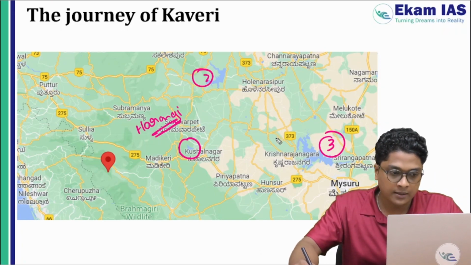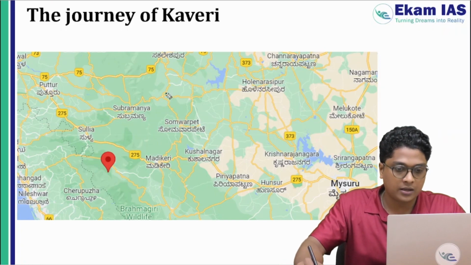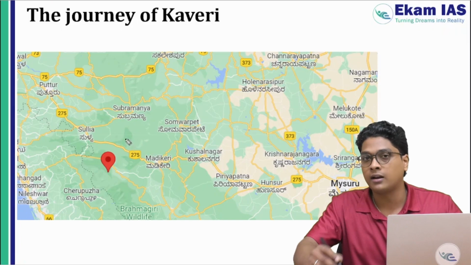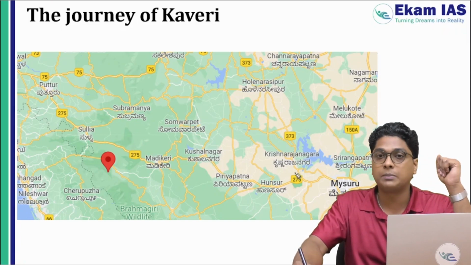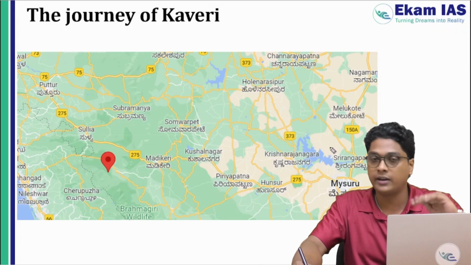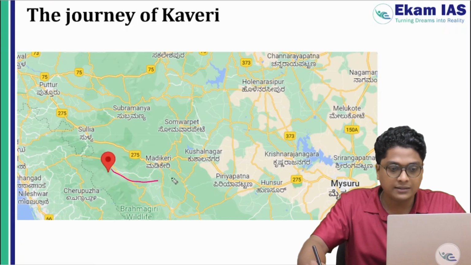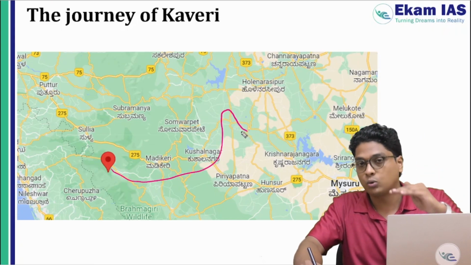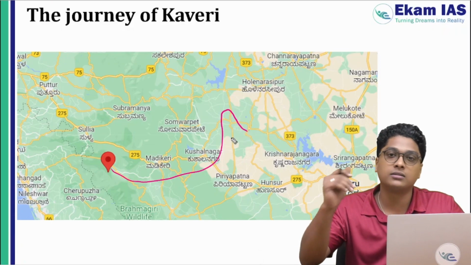Okay. So here you should understand that in this image, you can see the variation in elevation. These green color regions and the dark color regions are high elevated regions. And these are generally the plains or the plateau regions, generally flat in nature. So it is originating from the Western Ghats, flowing like this, then flowing through the Mysore plateau or the Karnataka plateau, and later it enters Tamil Nadu.